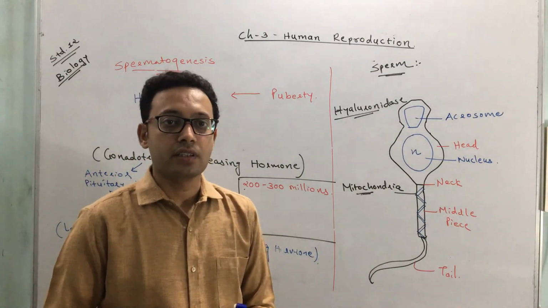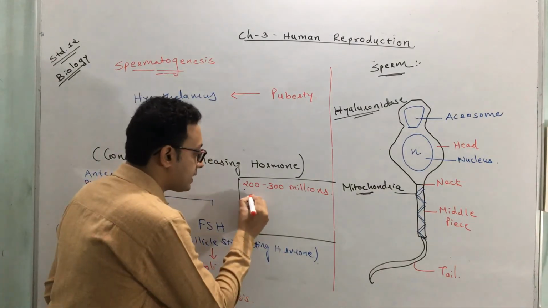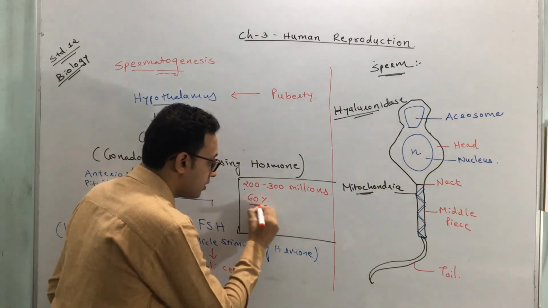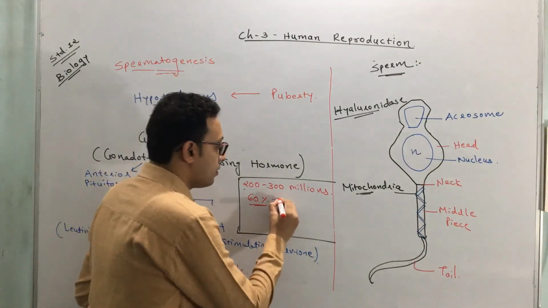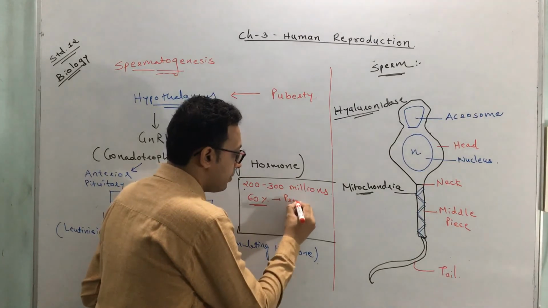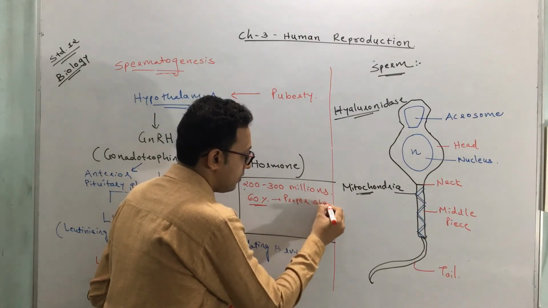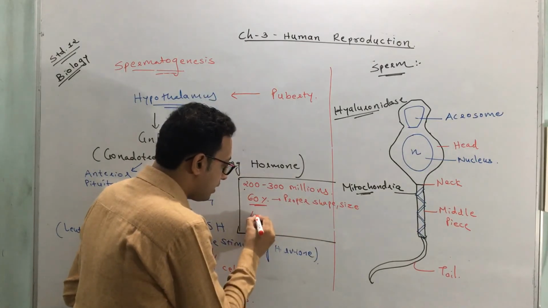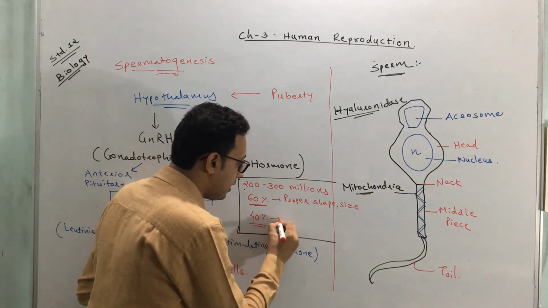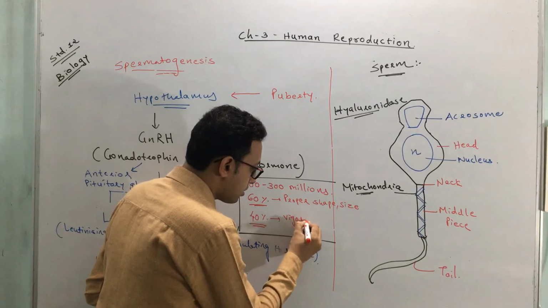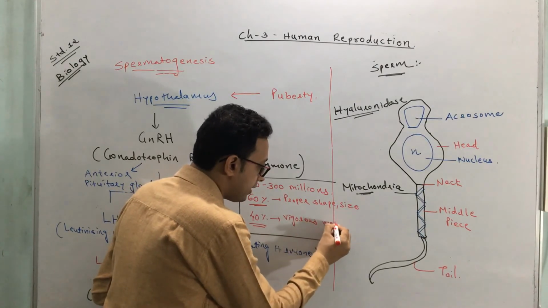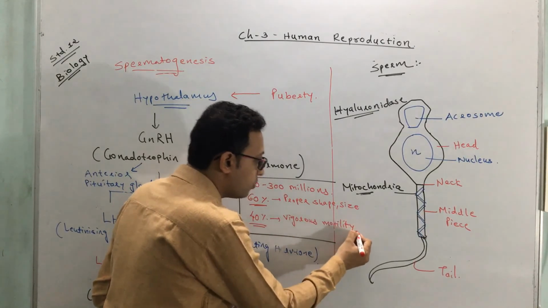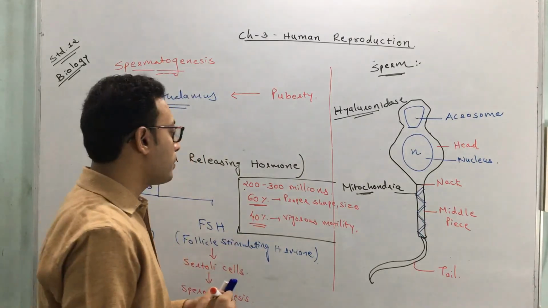From that, 60% should have proper shape and size, and from that 40% should have vigorous motility, meaning they are capable of moving very vigorously or speedily.